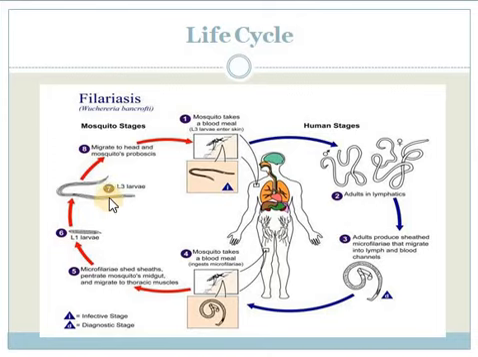Then the third larval stage further migrates into the mosquito's head. Within the head, it moves toward the proboscis of the mosquito. From the proboscis, it enters its next host when the mosquito takes a blood meal from another person, which is the next host of Wuchereria bancrofti.